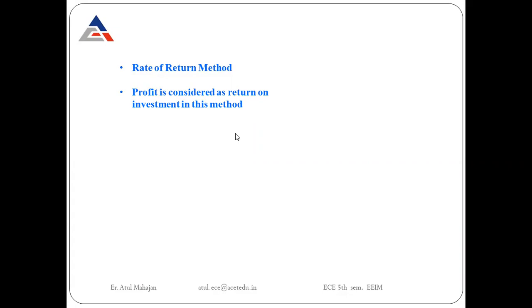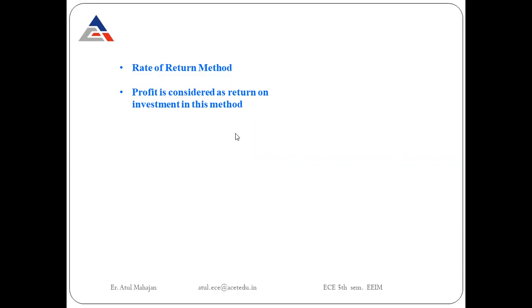Right now I am investing my money in this venture, isn't it? But what is the guarantee that after 5 years I'll get the same amount of money, or that I'll earn some profit or some loss in it? That is where the actual rate of return method helps me understand how much profit I am going to find after 5 years or after 2 years.